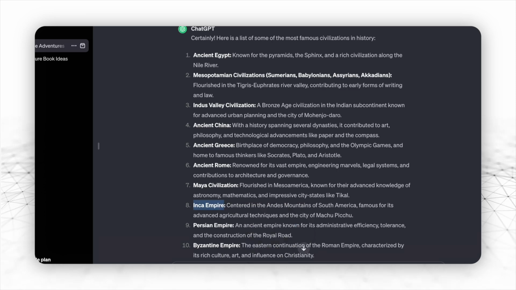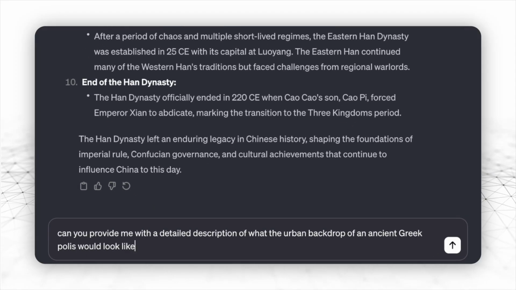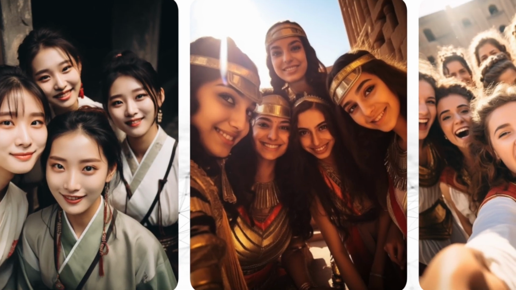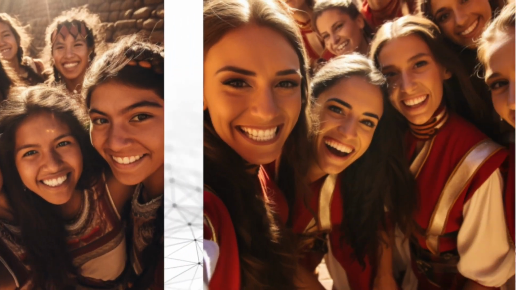Copied the name from ChatGPT, replaced it in the prompt, and then changed the description of the surroundings. If you need help describing the surroundings, you can always ask ChatGPT to give you a proper description. And after about 30 minutes, I generated all the illustrations for my book without having to spend a ton of money. And I'm actually quite amazed with the results, so please let me know in the comments what you guys think.